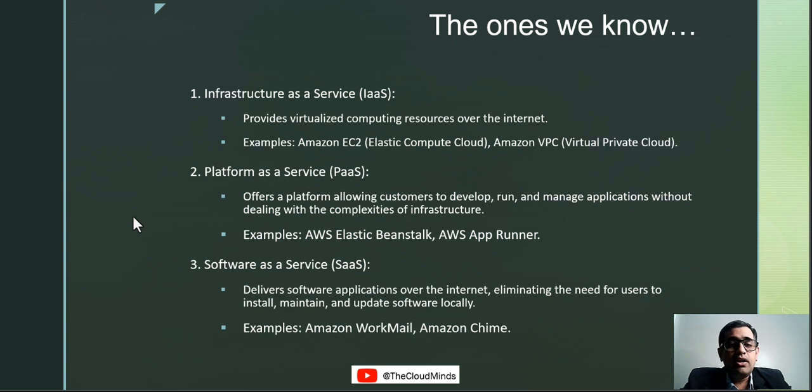And if I talk a bit about its definition, it says it provides virtualized computing resources over the internet. That's the reason why it is called a service, because it is provided over the internet as a service. Alright guys, so the examples of IaaS or infrastructure as a service are EC2 as well as the VPC, where we create subnets, where we provide IP addresses, and then we manage all of these. This is called infrastructure as a service.